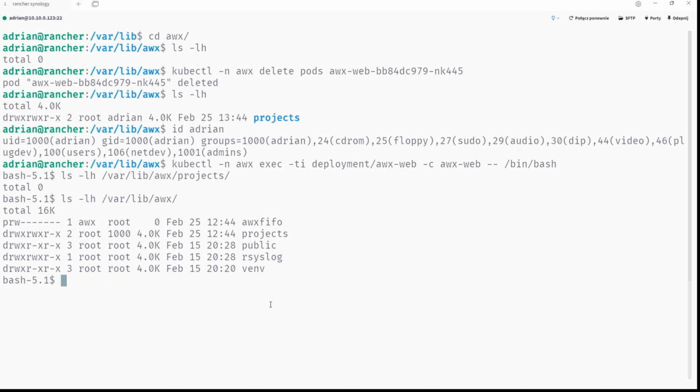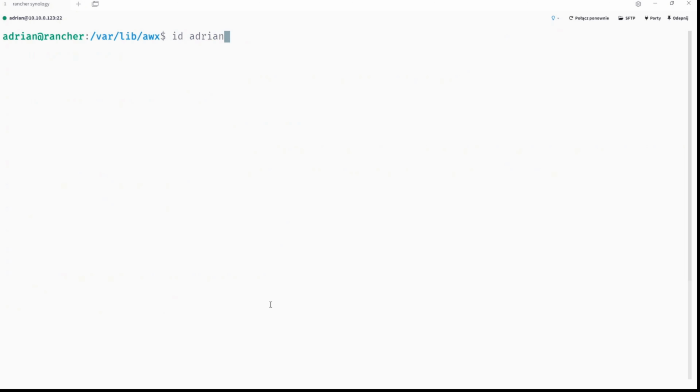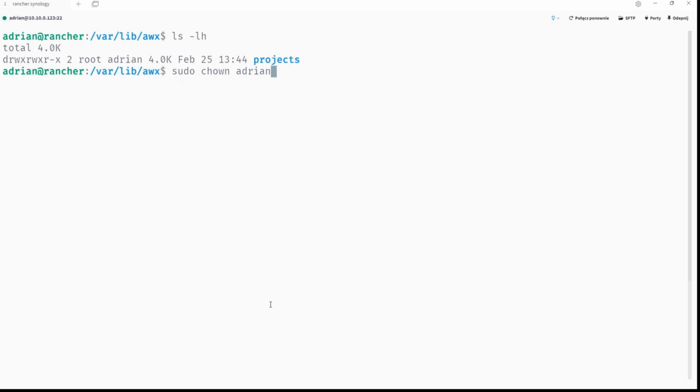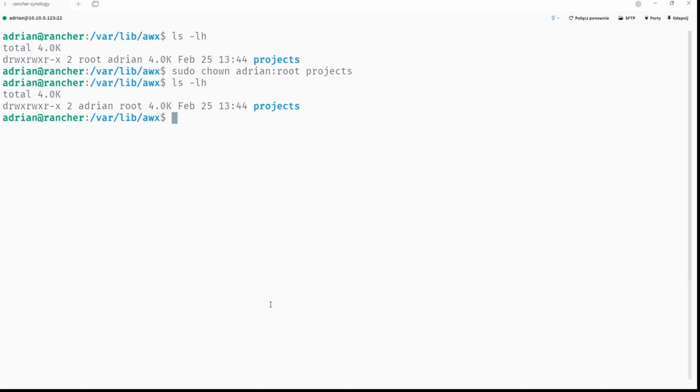So there are two approaches. Ctrl+D to exit and list it one more time. And now what we can do, we can reverse the change. I mean, we should do sudo chown, and it can be recursive, but in this case we don't need it because there is no directory or file inside the project directory. And we will revert the change. So instead we will set Adrian as the user and root as the group for the projects directory like that, and display it once again, and you can see the change is reverted, Adrian and root.